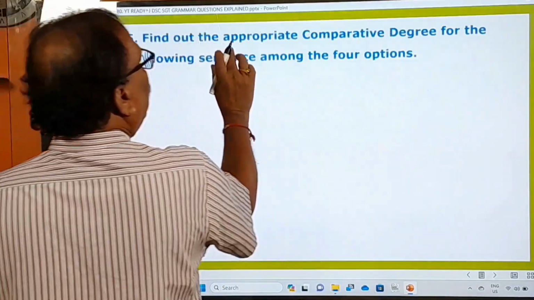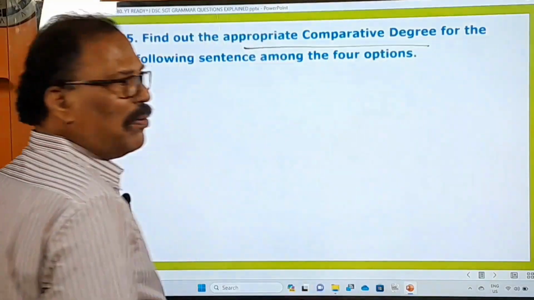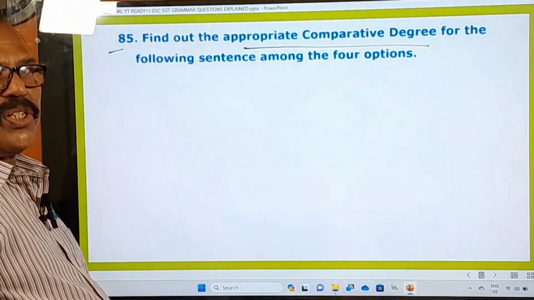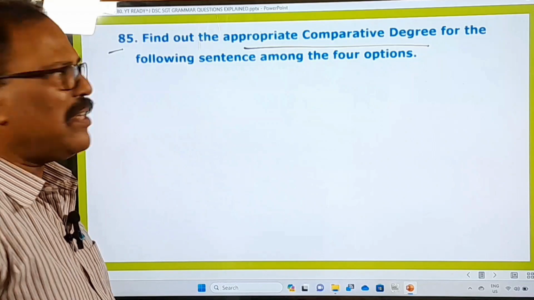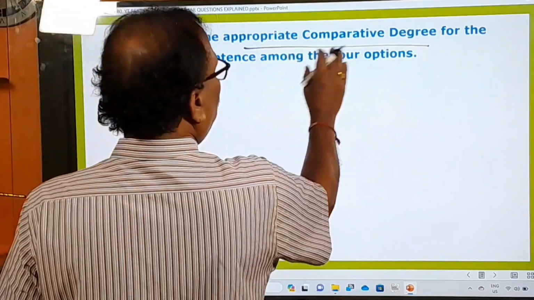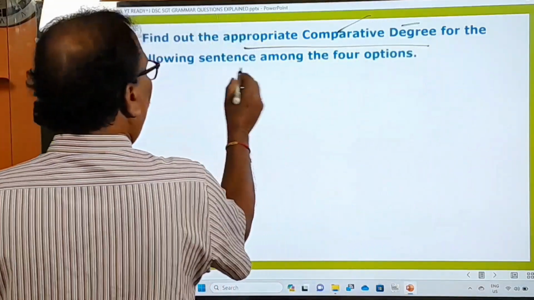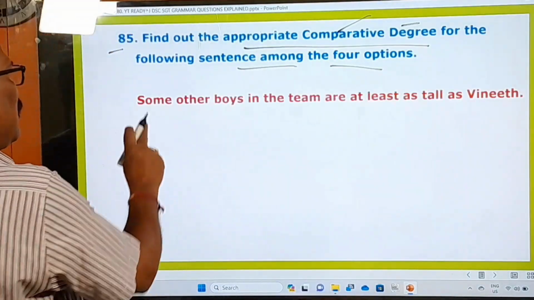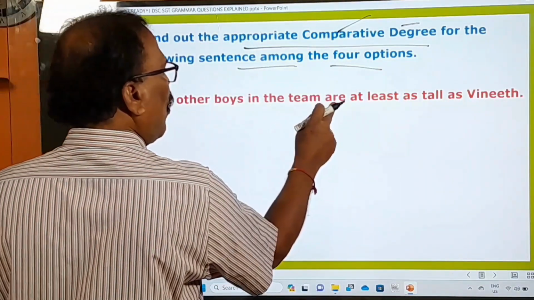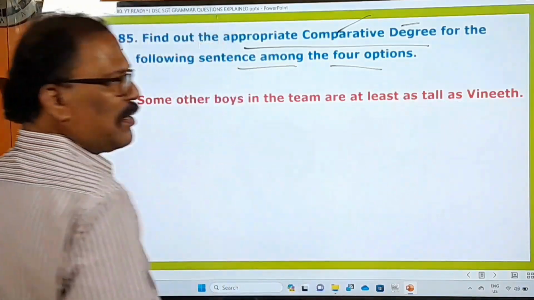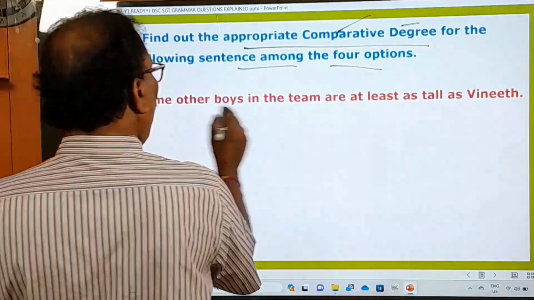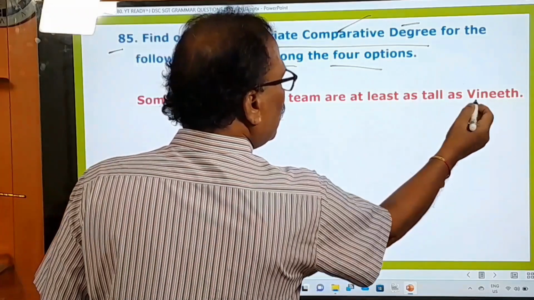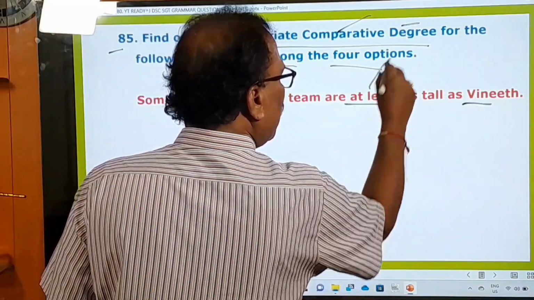85th one, find out the appropriate comparative degree. Again, another question on degrees of comparison. Now he is asking you to choose the comparative degree for the following sentence among the 4 options. What is the given sentence? Some other boys in the team are at least as tall as Vineet. So here, "at least" is there, and "as tall as".